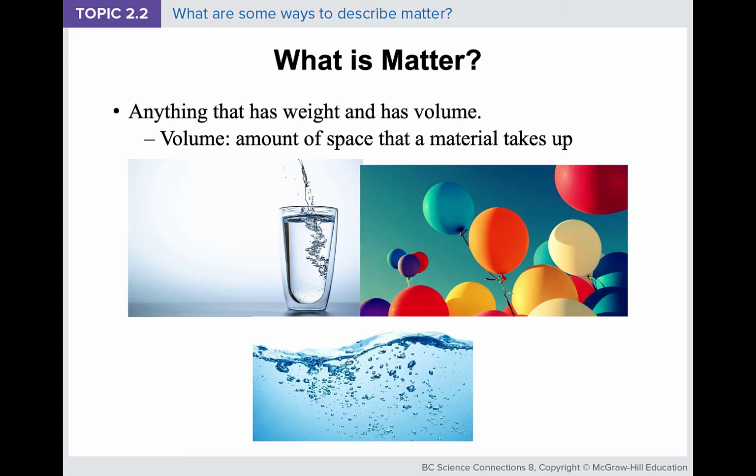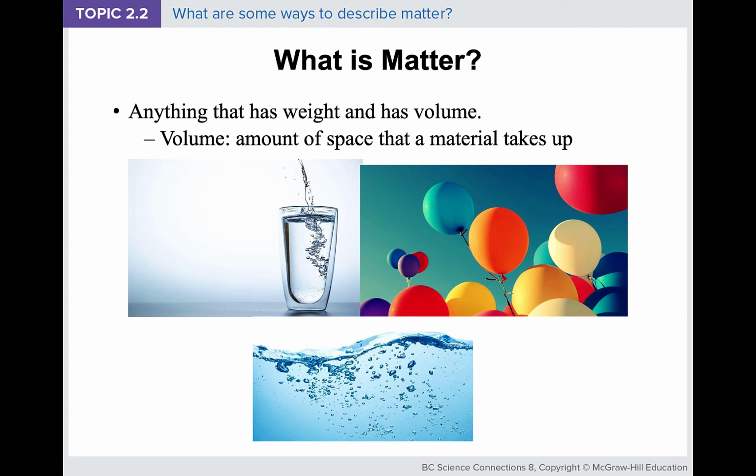Before I go ahead to describe matter, let's talk about what matter is. Matter is anything that has weight or mass and has volume. Again, in this course, weight and mass are kind of the same thing. And volume is the amount of space that a material takes up.